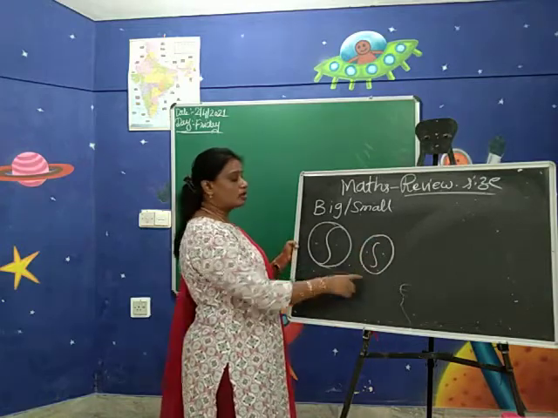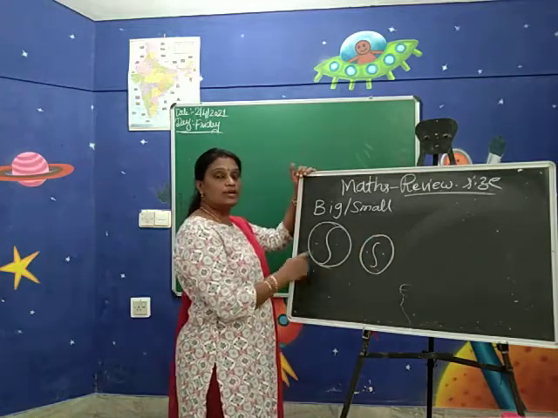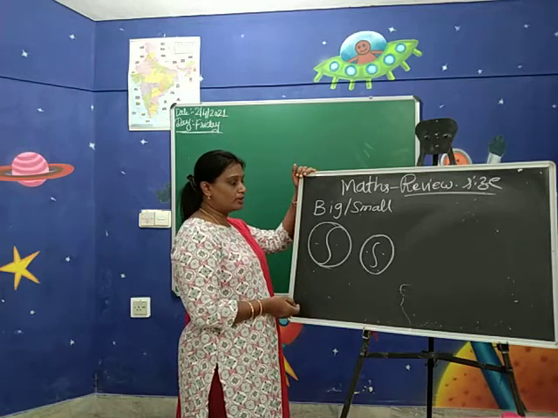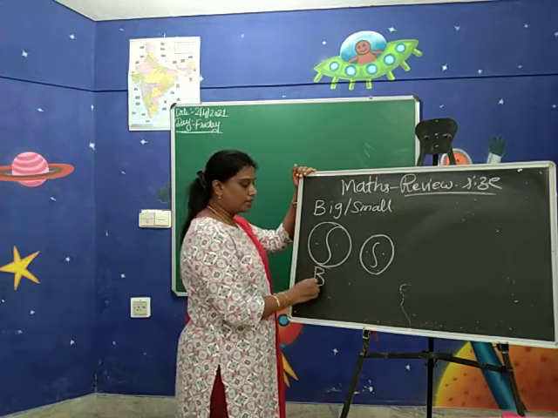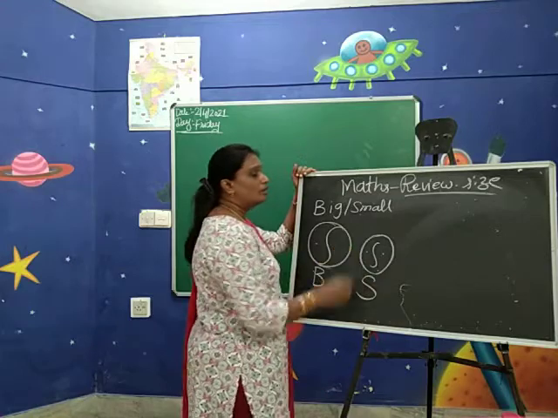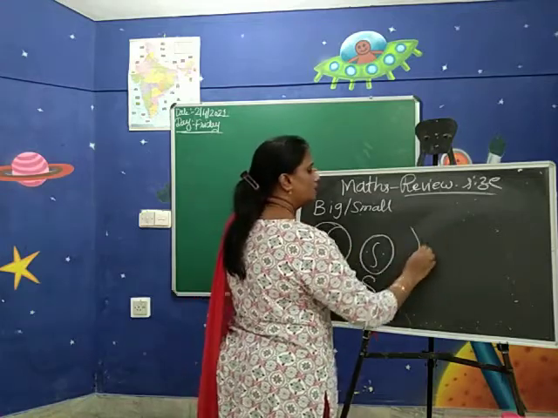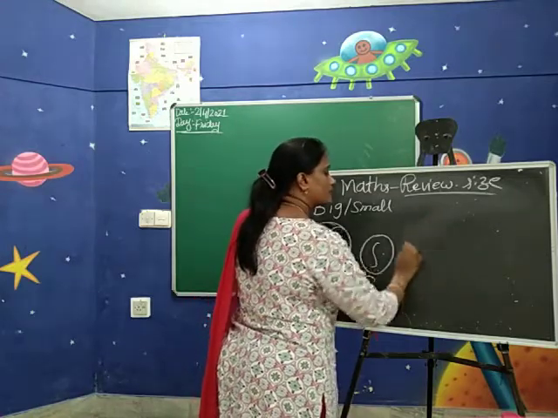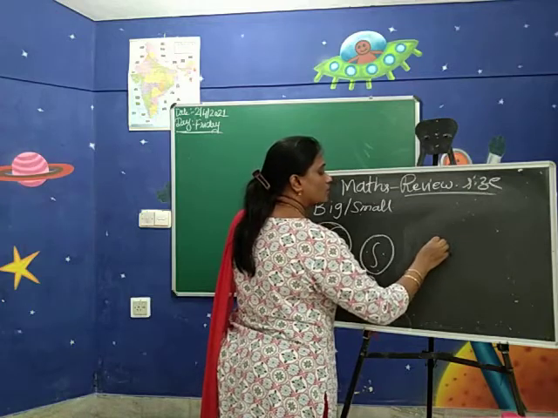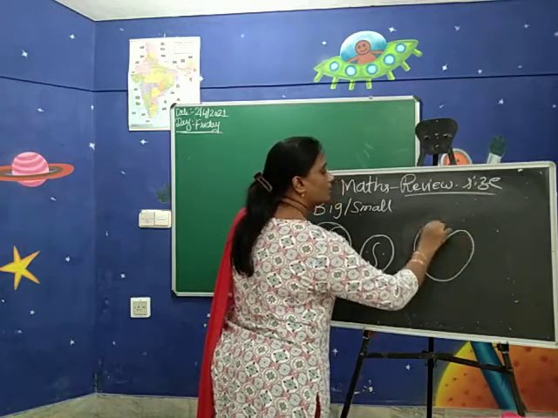Yes, I have drawn the two balls here, which is big and small. Can you tell me which is big? Yes, this is big and this is small. Okay, next I will write the, what shall I write? Apple. Okay.